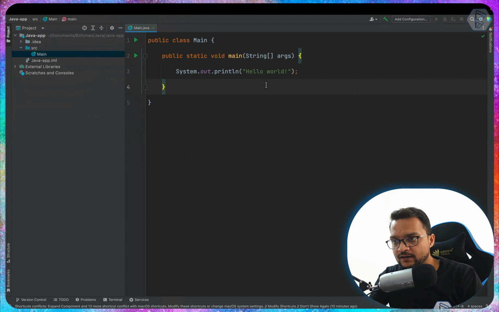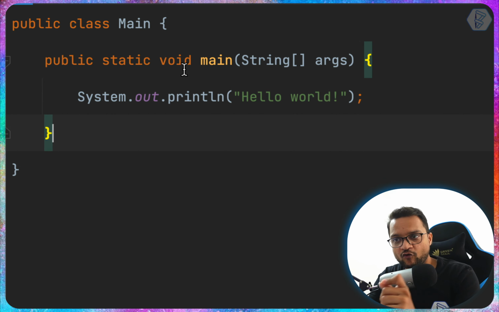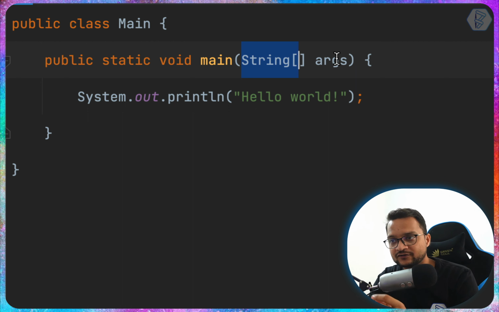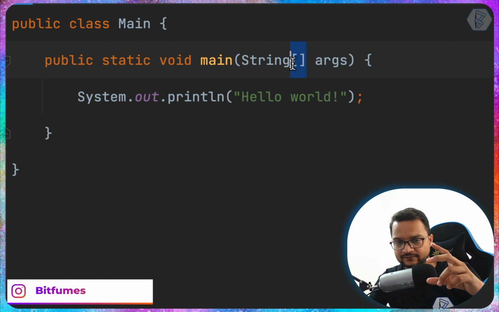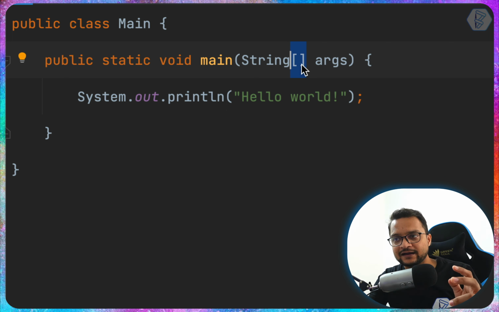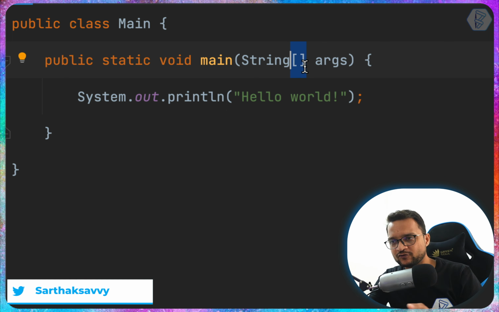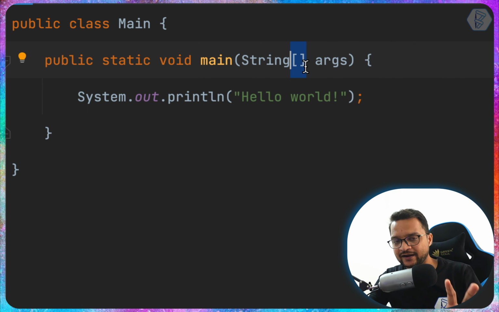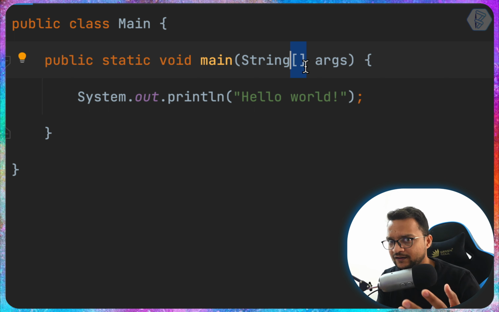So after that, what do we have here? Public static void main, then String args. So a string, and then we have these brackets. Brackets means it's going to be an array. Now what is an array? Don't worry about this. Think about an array as a collection of different strings. Now what is a string?